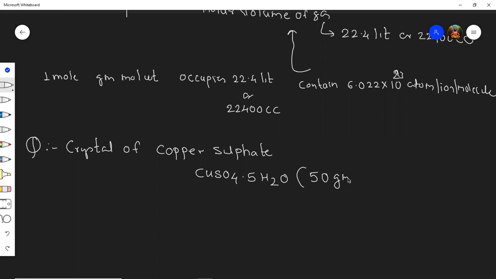Find the mass of water of crystallization.